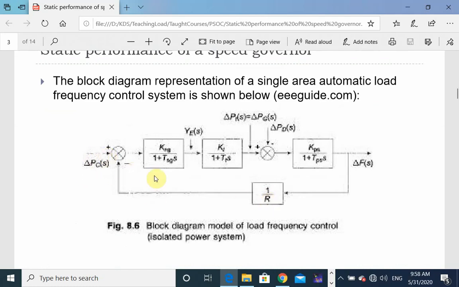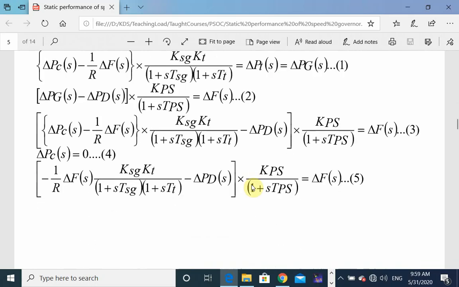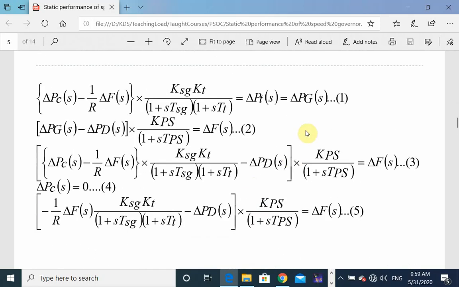It is delta PCS minus 1 by R delta Fs, which is the error signal obtained here. It is multiplied by KSG KT over (1 plus TSG S)(1 plus TT S), and it gives the delta PTS or delta PGS. So this is the first equation.